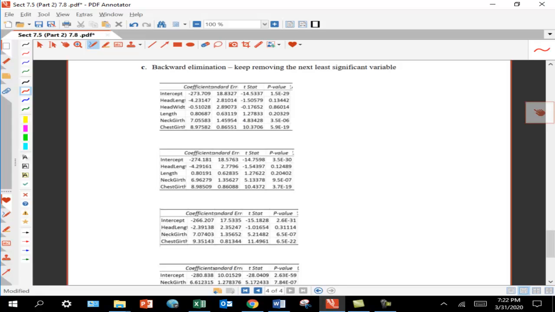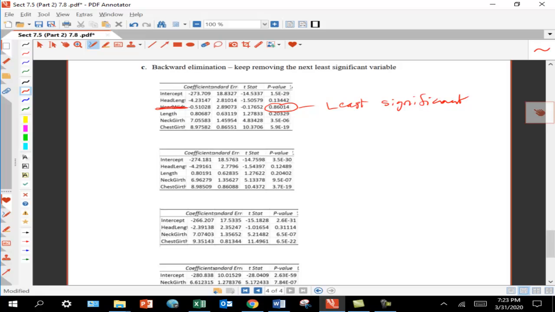And that is to start with everything, all the variables, and then keep removing the least significant one. Instead of adding the most significant, we'll take away the least significant. So here is the prediction run with all 5 predictors trying to predict weight together. And I look for the least significant predictor, that is the biggest p-value, and it's right here. This is the least significant. And so I say, whatever else happens, I'm going to throw that one out. Head width is not going to be in my model.